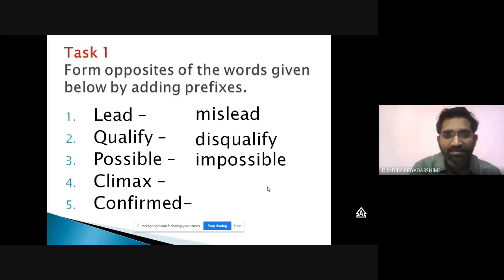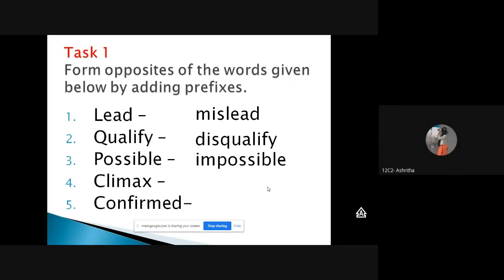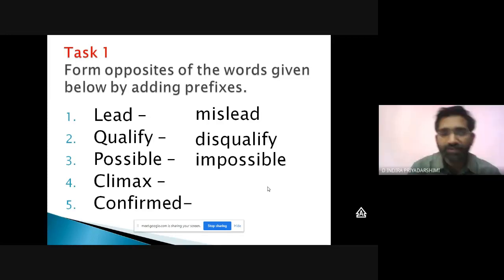Wonderful. Who said this anticlimax? Ashrita. Wonderful, my dear one. You are correct. Opposite of climax is anticlimax, and anti is the prefix here. Anticlimax is the opposite in meaning of climax.